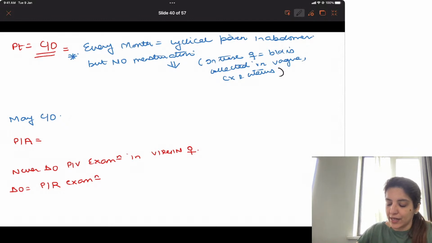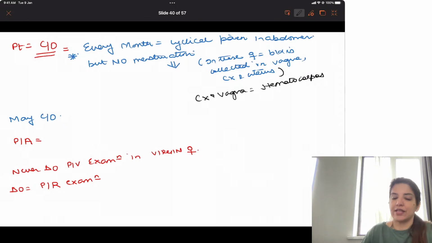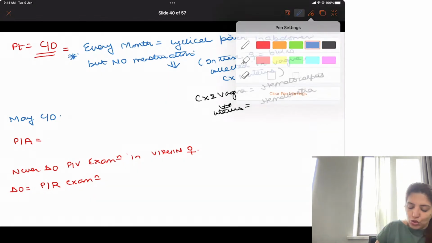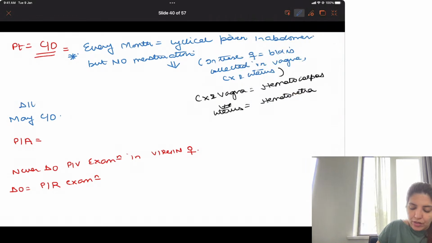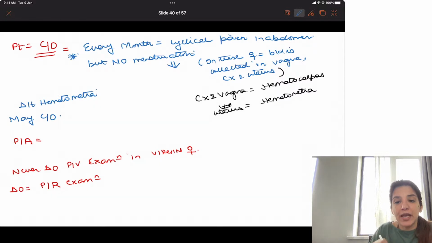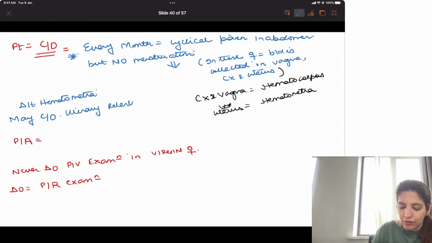When blood collects in the vagina, that is called hematocolpos. When blood collects in the cervix and vagina, that is hematocolpos. When blood collects in the uterus, that is hematometra. Right? Now, due to hematometra, due to the large size of the uterus, they may complain of urinary retention.